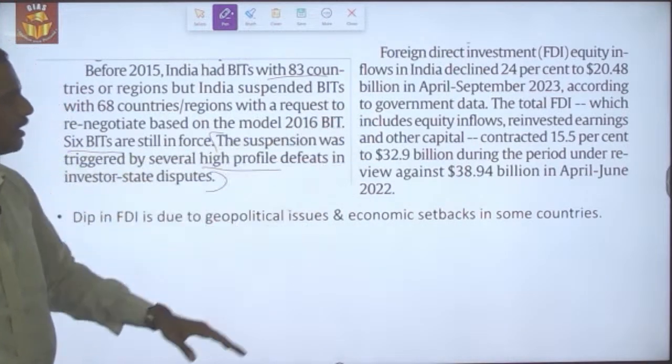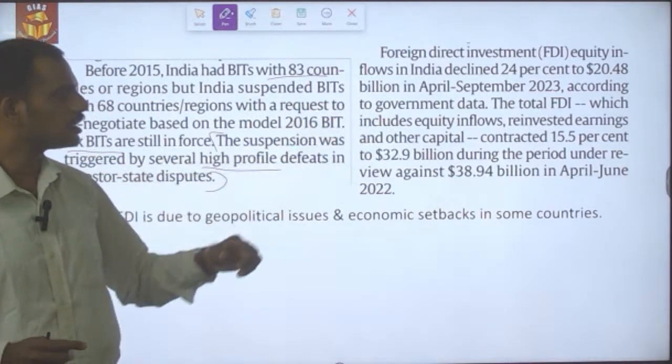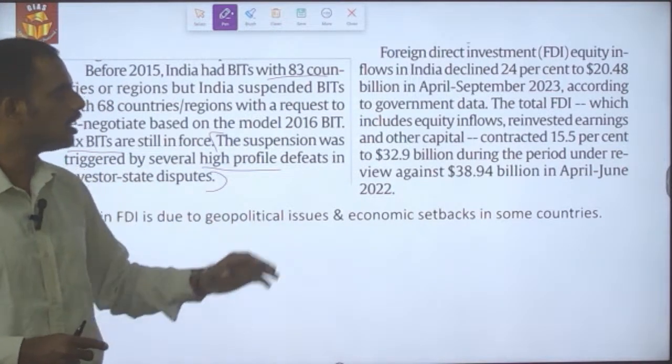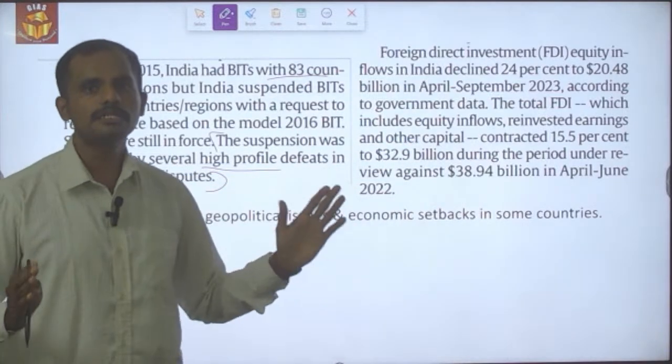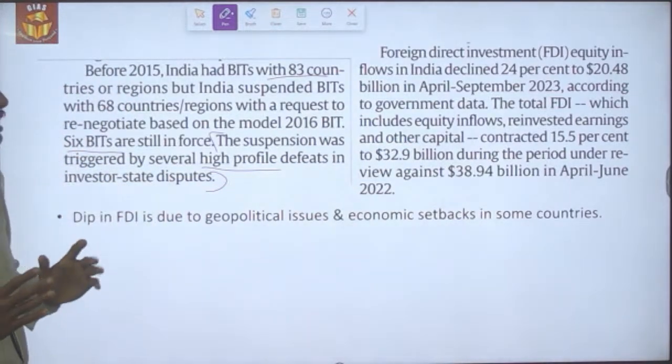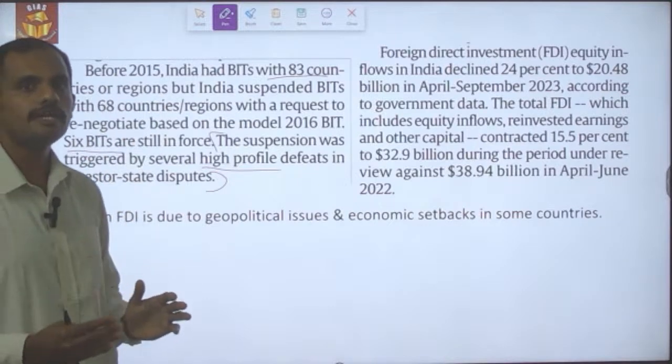The total FDI, not only the equity inflow but also the reinvested earnings and other capital, has declined by 15.5% in the April-September period of this financial year. So this is the overall scenario with regard to foreign direct investment.